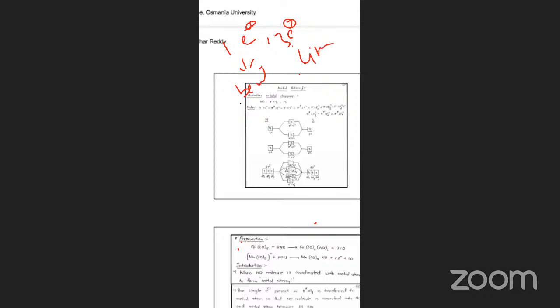Why? Because the metal binds with the NO. For example, when this NO is a single electron donor, there is an electron pair here, and repulsion takes place between this electron pair and the oxygen. That means the oxygen somewhat changes its bond angle, like this. So what is the bond angle here? 129 degrees.